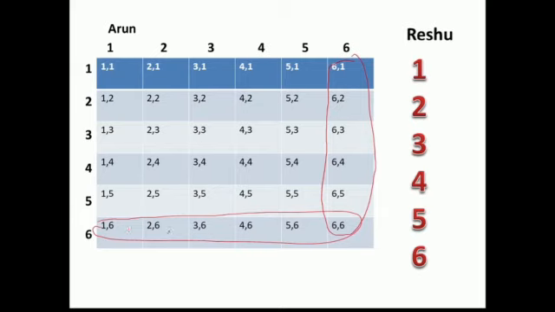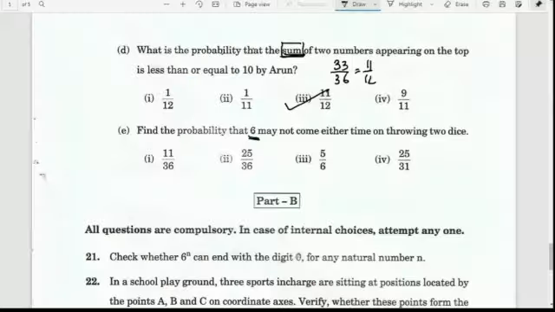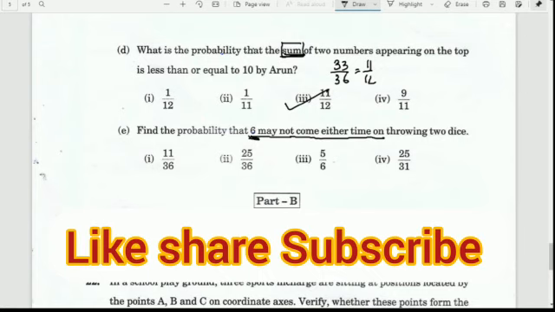Counting 1, 2, 3, 4, 5, 6, 7, 8, 9, 10, 11, 6 is coming 11 times. So the favorable outcomes are 36 minus 11, divided by the total number of outcomes, which is 36. So we get 25 divided by 36. The probability that 6 may not come either time on throwing the two dice is 25 by 36. Hope you all understood.